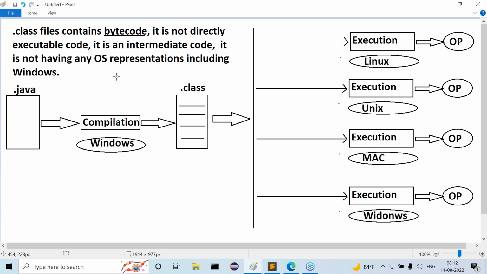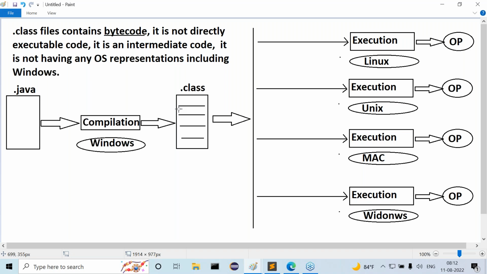It does not have any operating system representations, including the Windows operating system. Can I say this .class file is neutral to the operating systems? That means it is independent of the operating systems. Whereas the .exe file is dependent on the operating systems, but a .class file is independent of the operating systems. Okay, good. Up to that, all of you might understand.